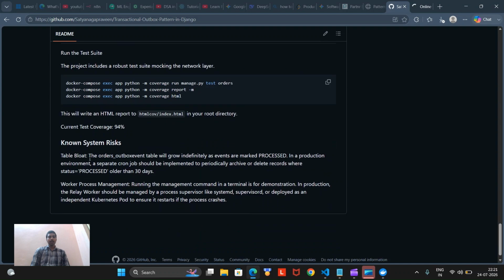Okay, the system lists the table, the order and outbox event. In a production environment, a separate cron job, a cron job means it will be executed based on time, and we are just deleting the records older than 30 days. This should happen because in production there might be billions of rows appended to our outbox event table. And worker process management: this running is for demonstration only. In production, this relay worker should be replaced by something called systemd or supervisor and deployed as an independent Kubernetes pod.